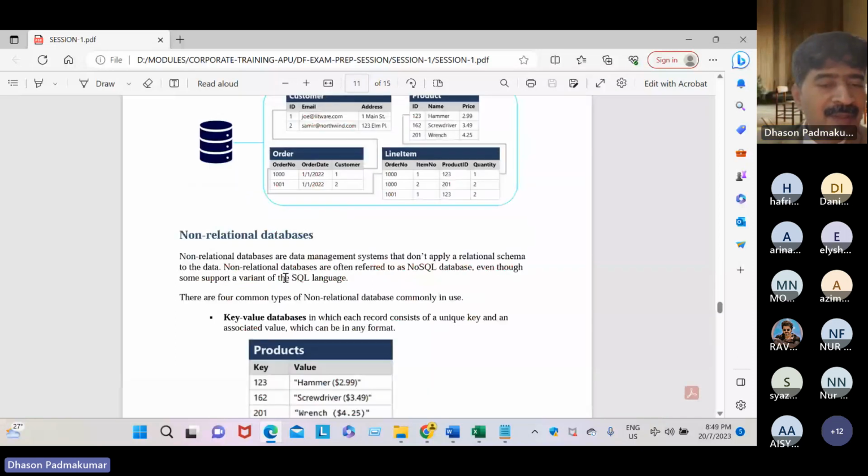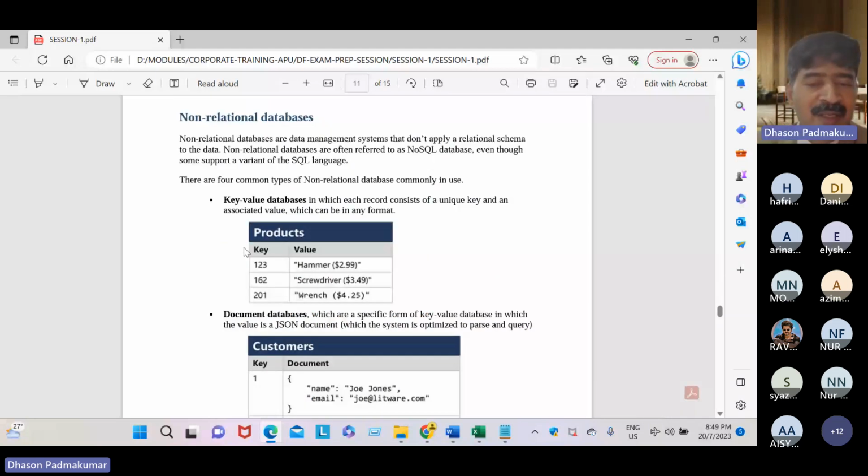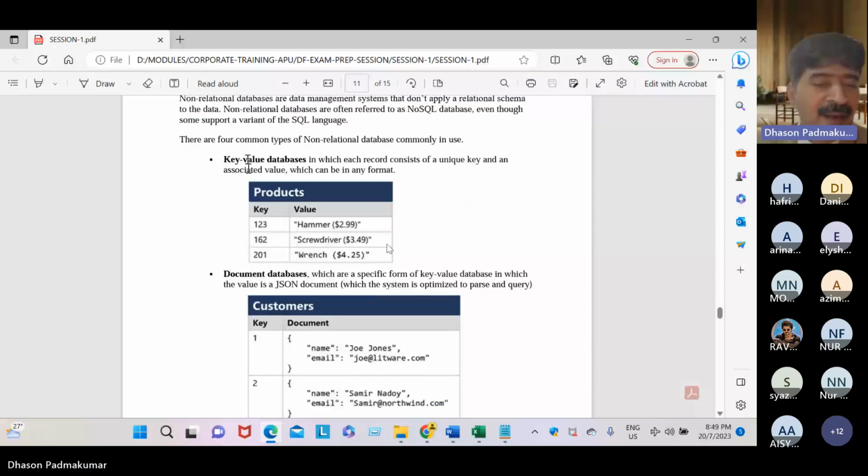Non-relational, we call it NoSQL. Here, data are stored based on key values. In a non-relational database, the data is stored using key and value.